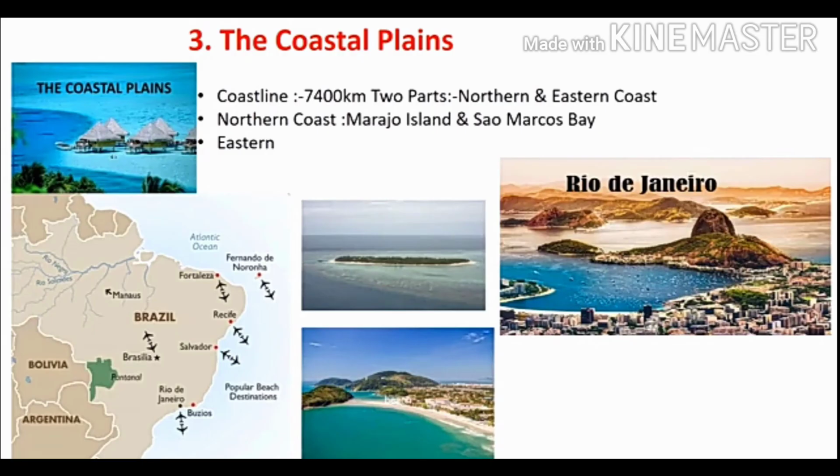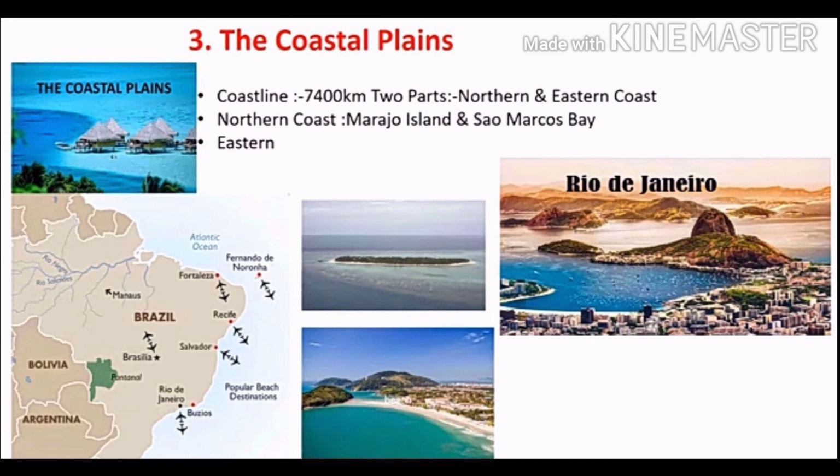The third physiographic division is the coast. Students, as we learned, in India the coastline is 7,500 kilometers. Brazil has a coastline of about 7,400 kilometers. Here the Brazilian coastline is divided into the northern coast and the eastern coast. The northern coast extends from Amapá province in the north to Rio Grande do Norte in the east. This can be called the North Atlantic coast.